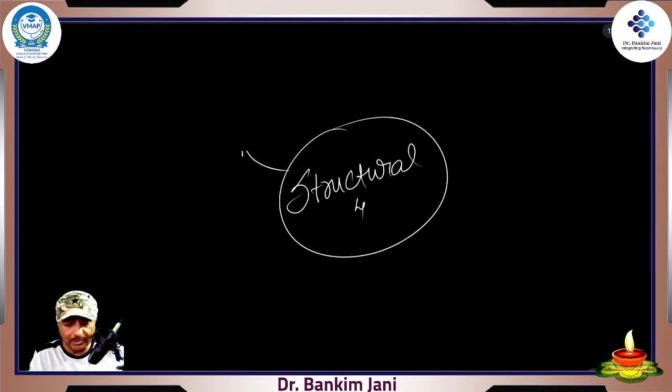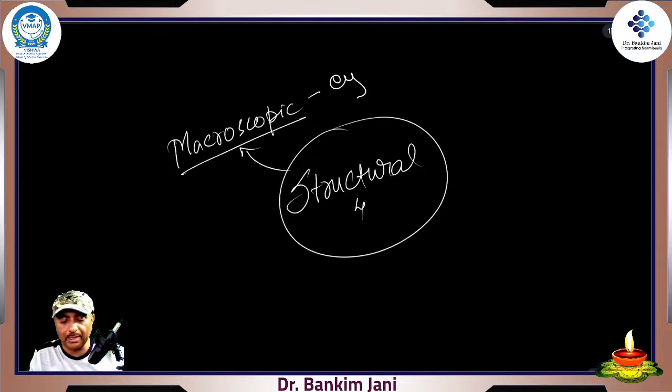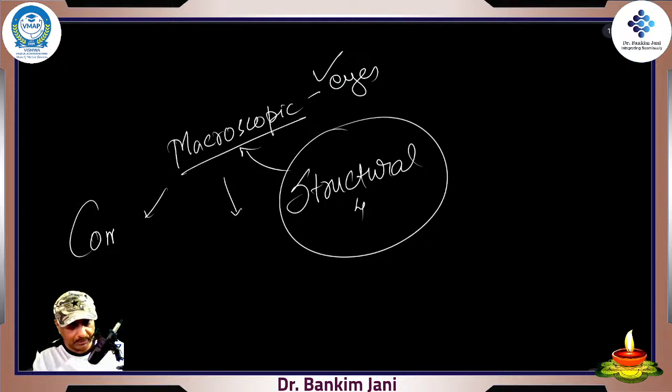In structural, if we go for macroscopic, it is something which you can watch with your eyes, right? You just watch, you don't have to really go for the microscope, you just watch it, and you divide it into two parts, and that is what is called as the compact bone, right?